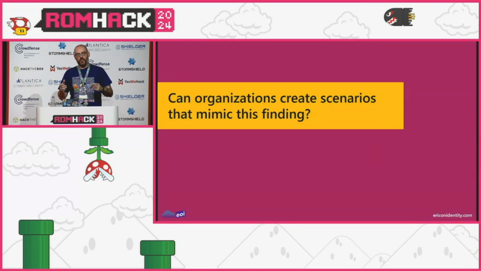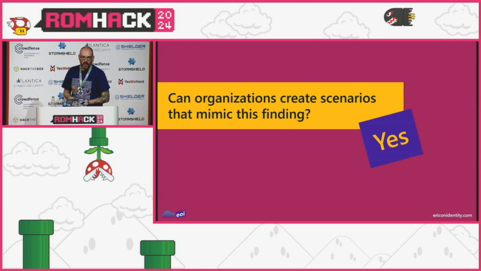But the follow-up there, and the blue person in me would warn folks, is whether organizations can create scenarios that mimic these findings. And the answer here is yes. This isn't mind-blowing new research in this area, but it's a thing that seems to come up every year when there's something going on with applications or service principals and tenants.